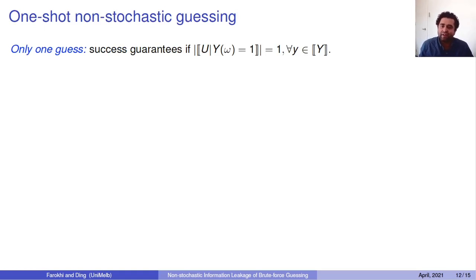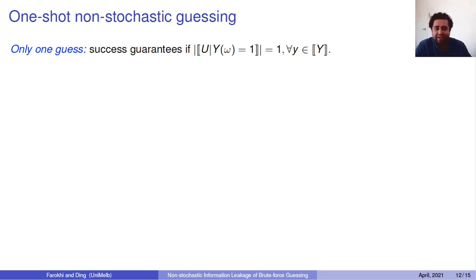It's non-stochastic, one-shot guess, and the success is defined here if the adversary would be able to guess correctly with the first go, okay? So here we are not dealing with the probabilities of success. We are investigating cases of this uncertain variable U that the adversary would be able to correctly guess what was the realization of that U, given access that they have, sorry, this should be lowercase y. Given access that the realization of the Y was lowercase y, for all the possible ways, okay? So that's our one guess only case in the non-stochastic framework.